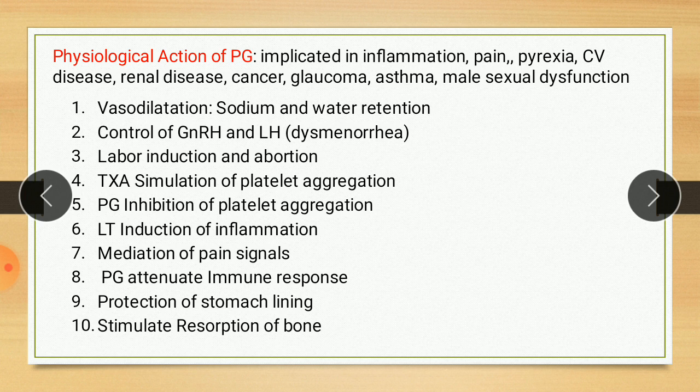Then next, leukotrienes: induction of inflammation and mediation of pain signals. So eicosanoids, especially leukotrienes, play a role in the inflammation process characterized by redness, called rubor, heat, that is calor, pain, that is dolor, and swelling, that is tumor.